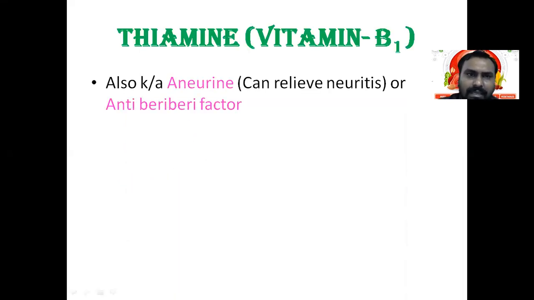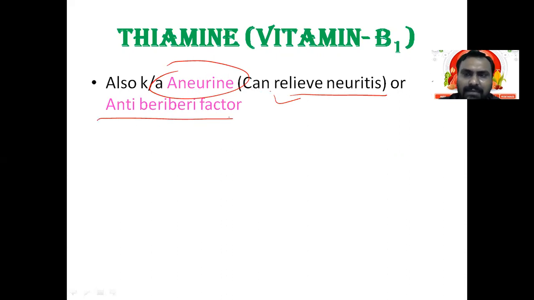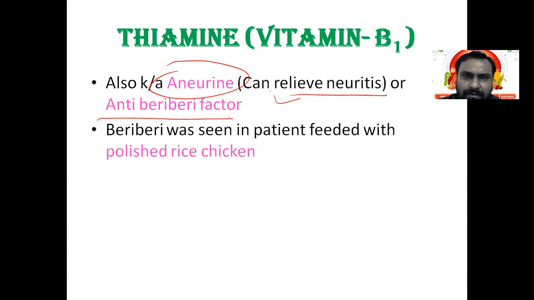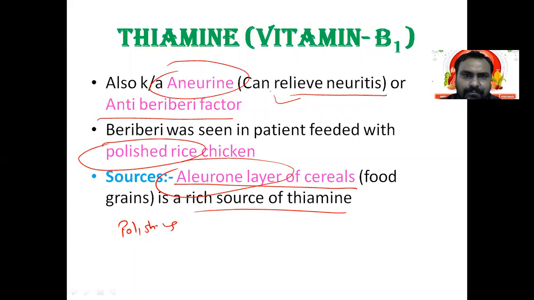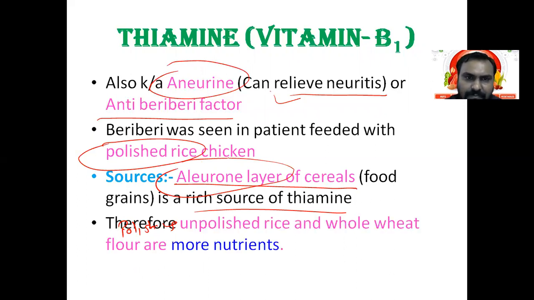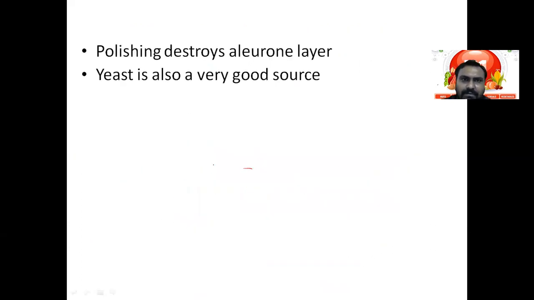It is also called an aneurin because it relieves neuritis. Deficiency leads to neuritis and it is relieved by vitamin B1. It is also called the anti-beriberi factor because deficiency of vitamin B1 leads to beriberi. It was first found in patients who were eating polished rice. The aleurone layer of rice or cereals is a rich source of thiamine, and during polishing this aleurone layer is removed, which may lead to thiamine deficiency.